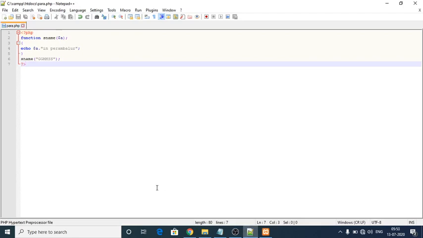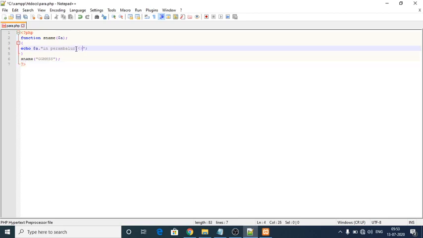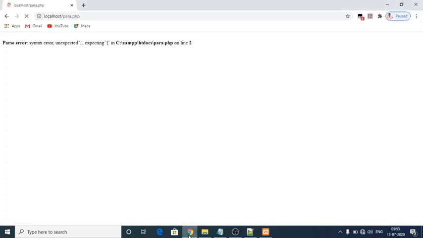So what is the error? We have to notify it. Here we can give a break statement, but no need, because only one function calling statement I have created, so there is no need to give any break statements. Again we go here. Again it is giving the same error, expecting.